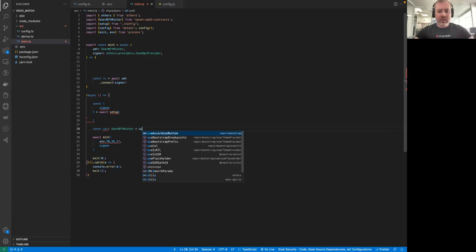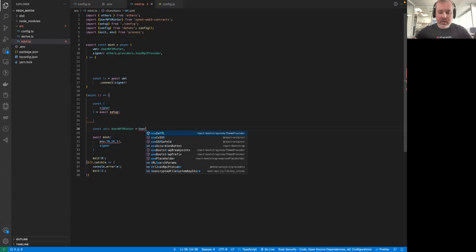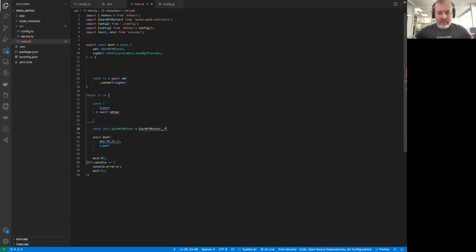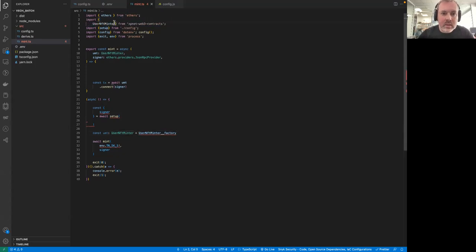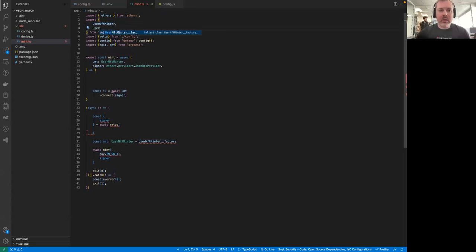equals user, not with the capital letter, user NFT minter, actually factory, like this. And this is something else that we are going to need to import. Let's import it from here. So let's make it easier to read, like so. Let's put a comma here and say user NFT minter factory here. Okay, and there's no error here anymore.